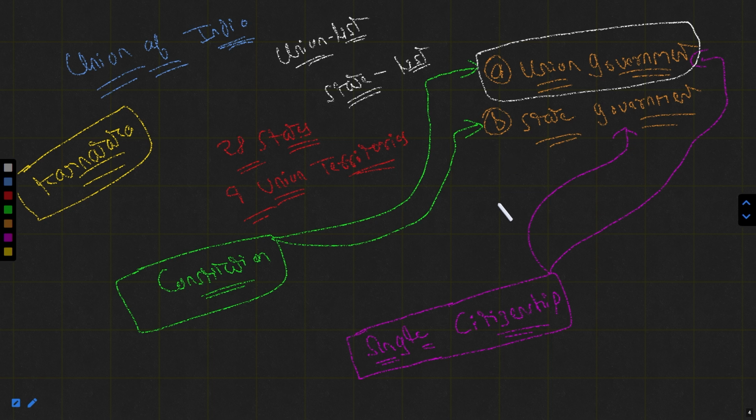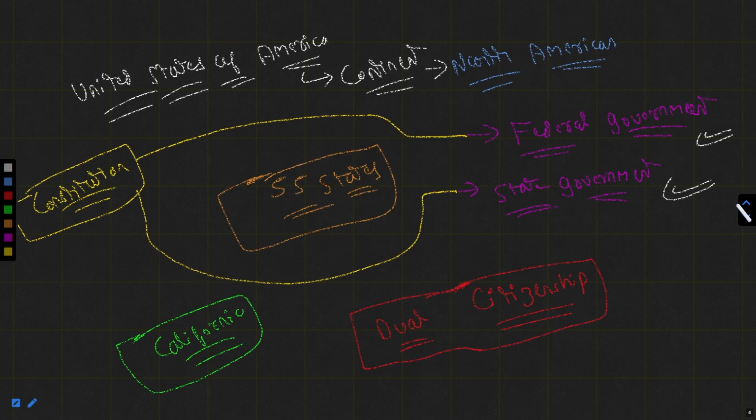but there is a single constitution for the union and for the state. There is a single citizenship. There is a power division, which allocates power through the union list and the state list. But remember, whenever the time comes, the union government will have entire control over the matter. Got it? That's the difference.